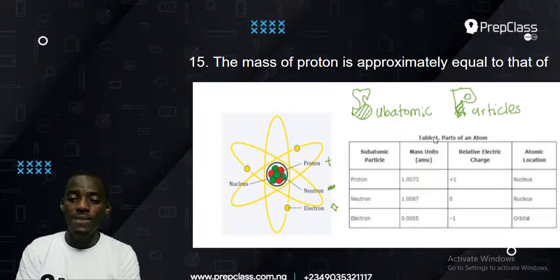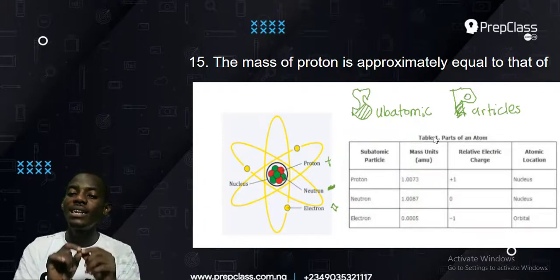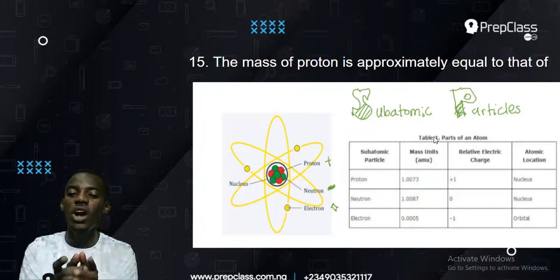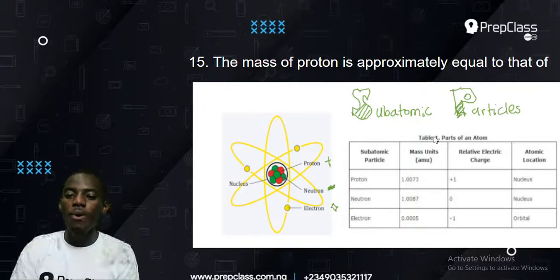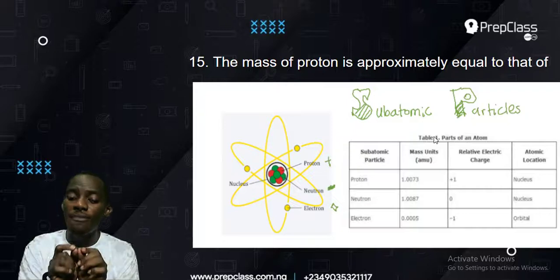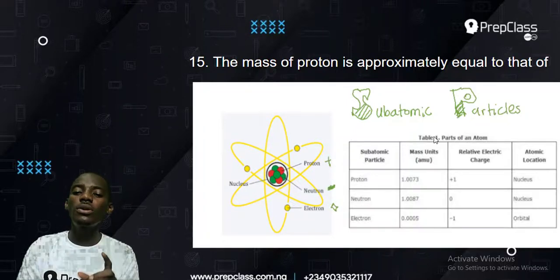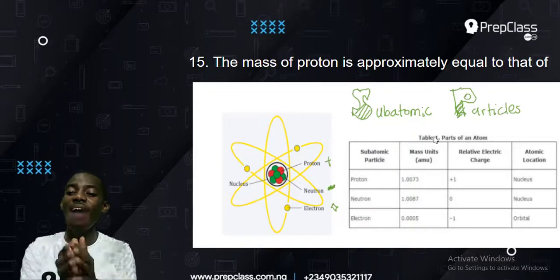But if we talk about mass, proton and neutron are inside the nucleus of an atom, the inner core, while the electron moves around. We have been told that it is only proton and neutron that have mass, and they have the same mass.